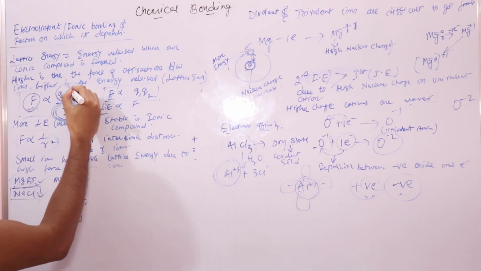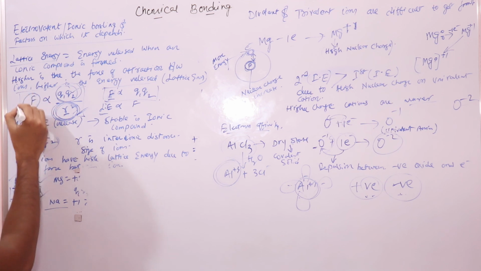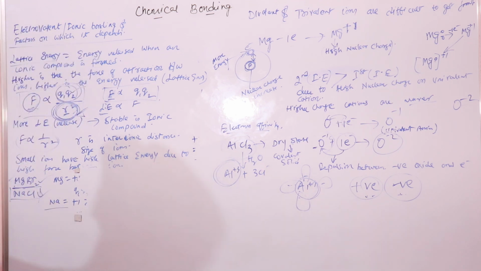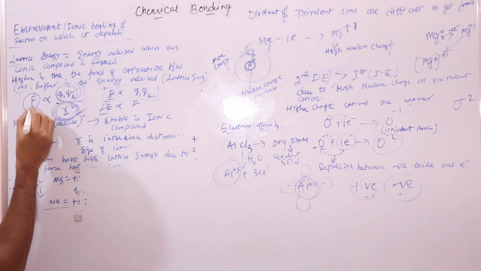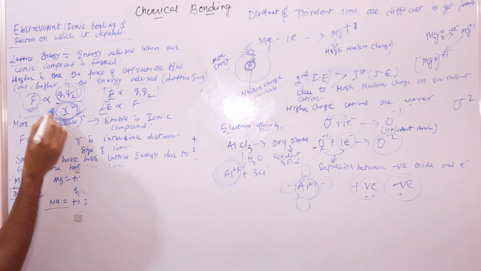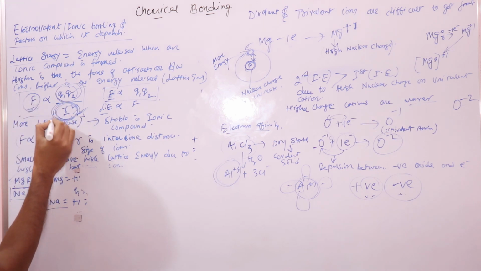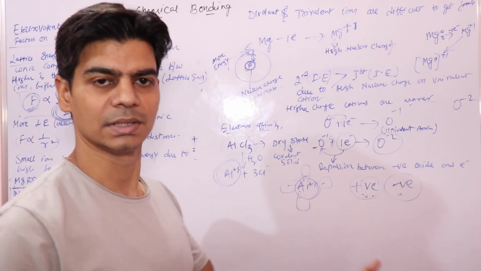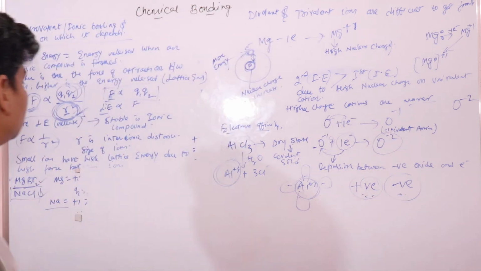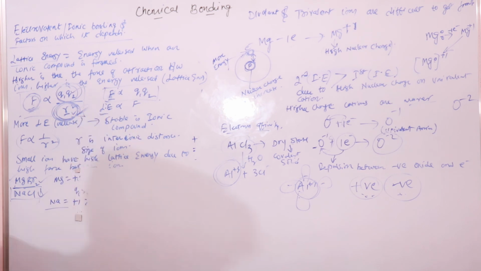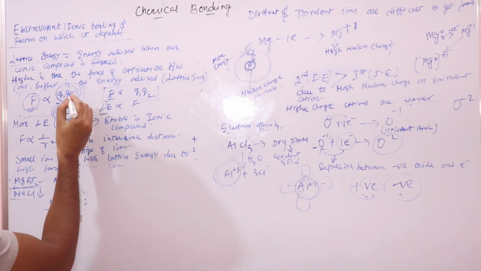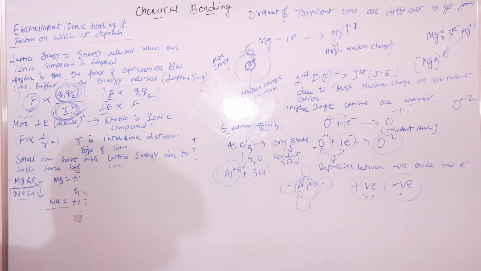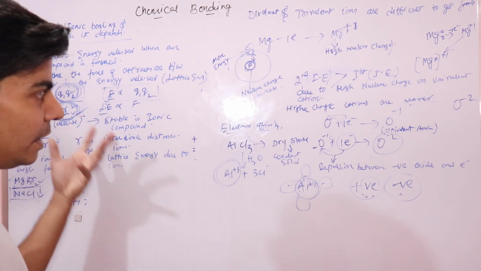So the force between these ions, and the distance or the size of the ions, is governed by Coulomb's law. The higher the product of the charges, the more the force, the higher the lattice energy. The smaller the size of the ions, the higher the force, because these two are inversely related. Higher force means higher lattice energy. And this is more significant. The size of the ions is more important here. Why? Because highly charged ions are rarely found.